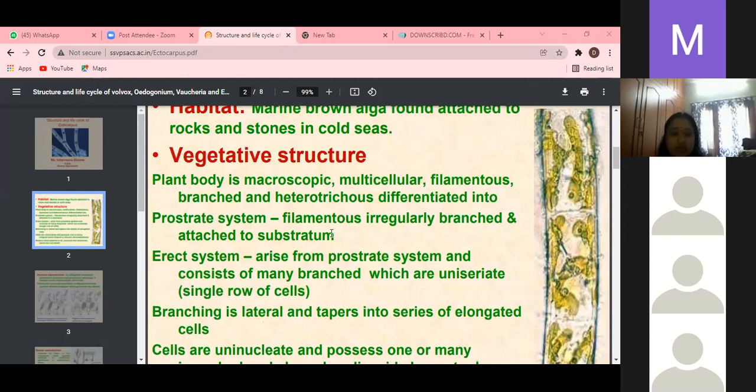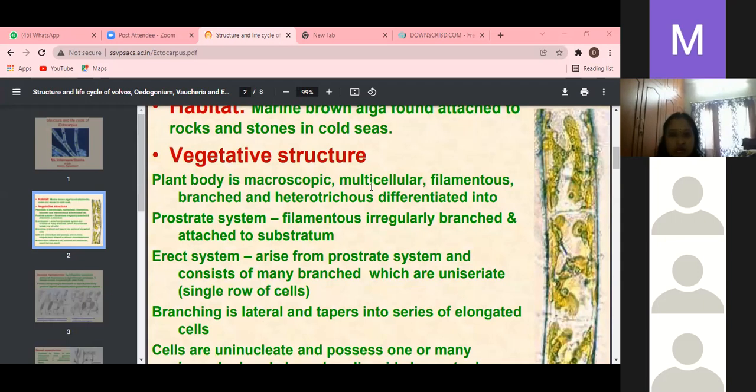What is the meaning of vegetative? Thallus. Here the thallus is a filamentous plant body. What type of plant body is it? Filamentous, with sparsely or profusely branched filaments. It is macroscopic, but not for all; some are microscopic. Ectocarpus is also found here. Some are macroscopic, with a filamentous thallus plant body. Thallus is the most important feature to compare all algae.